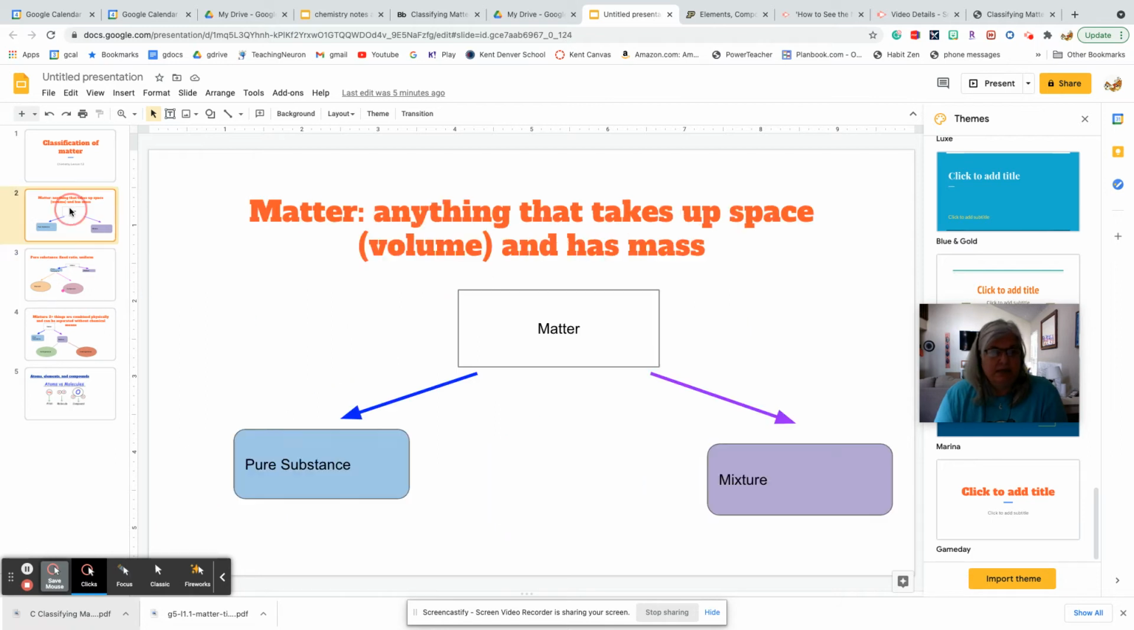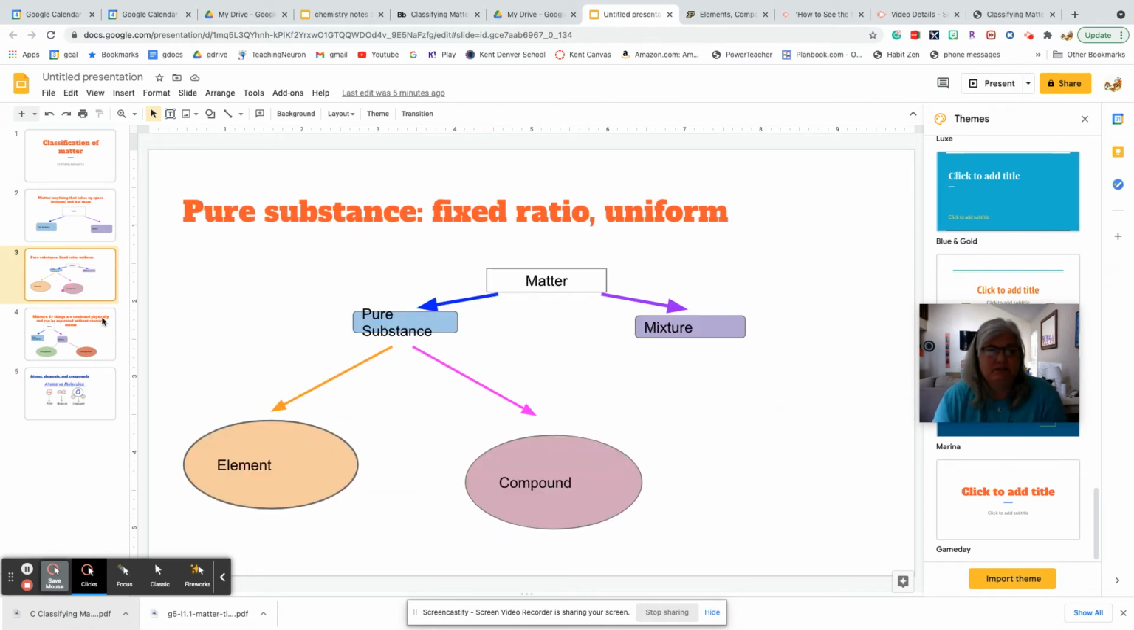And so that was matter. Now let's take a look specifically at pure substances. Okay, so we talked a little bit about pure substances.